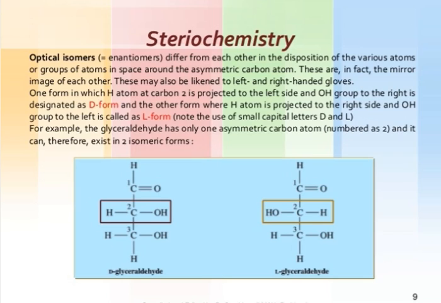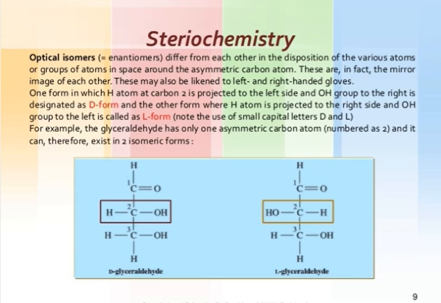Optical isomerism: compounds differ from each other in the disposition of various atoms or groups of atoms in the space around the asymmetric carbon atom. What do you mean by an asymmetric carbon atom? An asymmetric carbon atom is a carbon atom which is attached to four different groups. The four different groups include H, OH, CHOH, and CH2OH. There are four different groups.